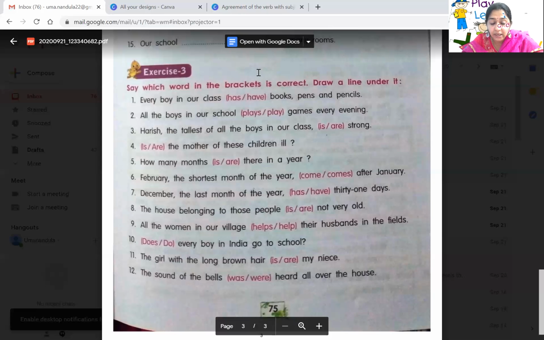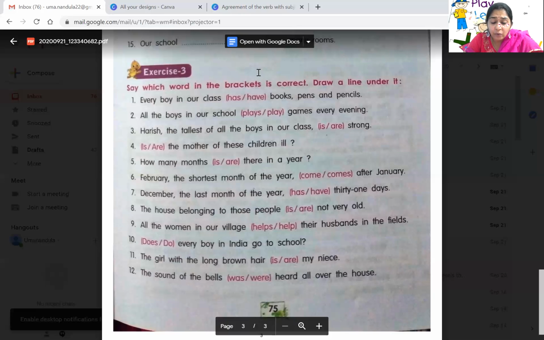Okay. Seventh one, December, the last month of the year, has 31 days, have 31 days. Which is correct? December, we are talking about a month which is singular. So definitely we will get has. So it has 31 days. So underline has. Eighth one, the house belonging to those people is not old or not very old. See, we are talking about the house. We are not talking about the people. So house is singular. So you have to underline is. So be very careful while underlining, children.